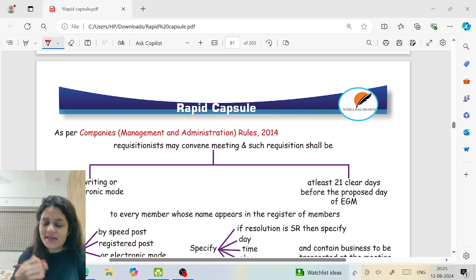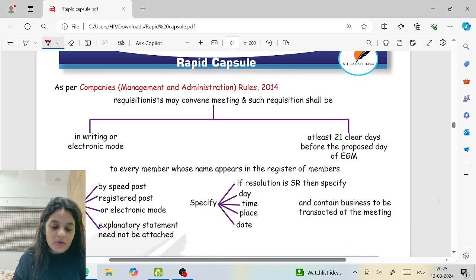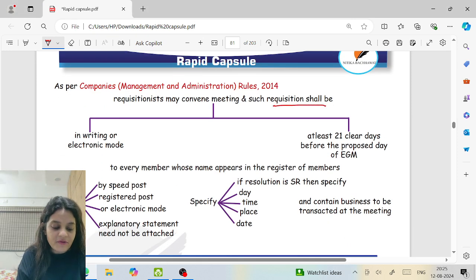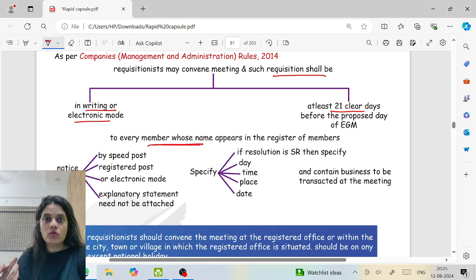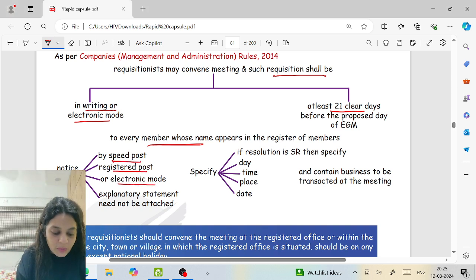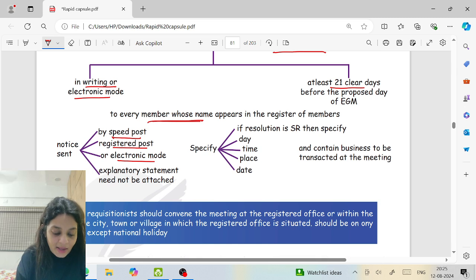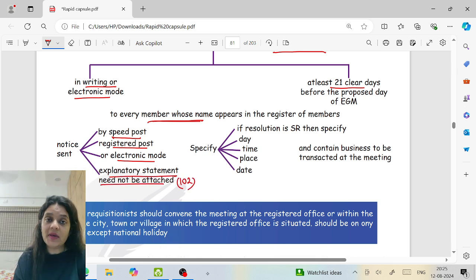Now, the rules tell us a few more things also. The rules say that the requisitionists have to send a notice in writing or electronic mode, and it must be sent at least 21 clear days before the meeting. Now, to whom will it be sent? Whoever is entitled to receive the notice, to all those members, the company will give you a list of the members who have the right to get the notice, and the notice will be sent to all of them. It can be sent by speed post, registered post, electronic mode, and explanatory statement need not be attached. Under section 102, if you remember, explanatory statement.